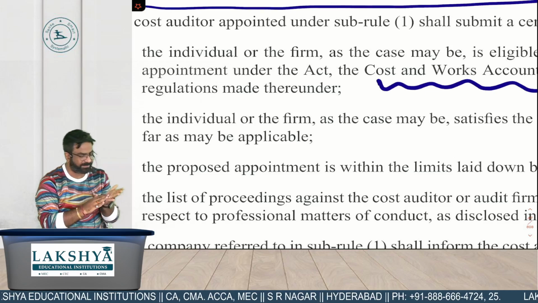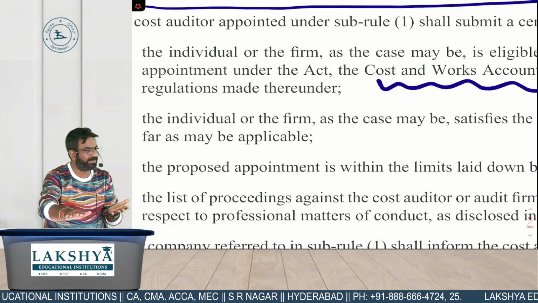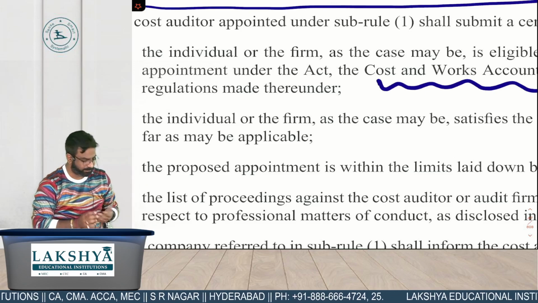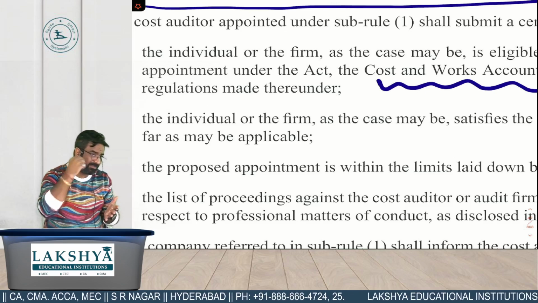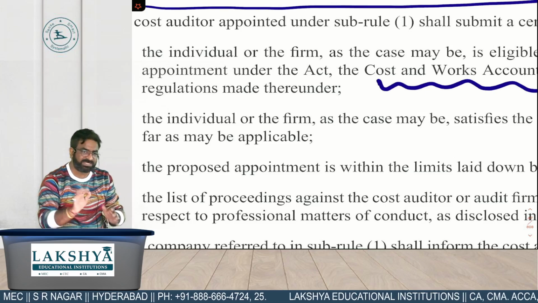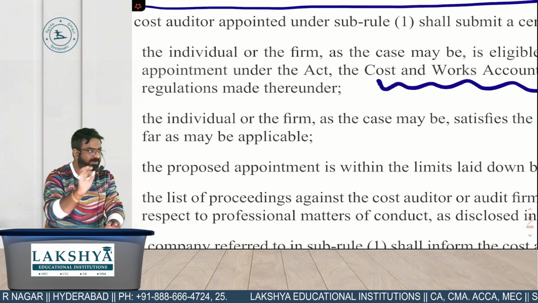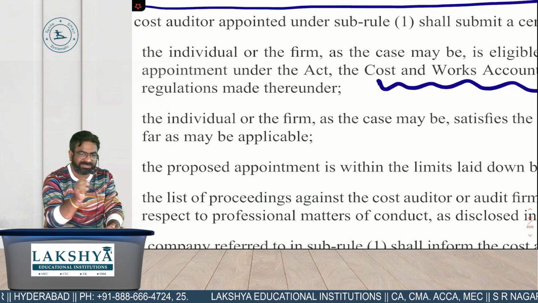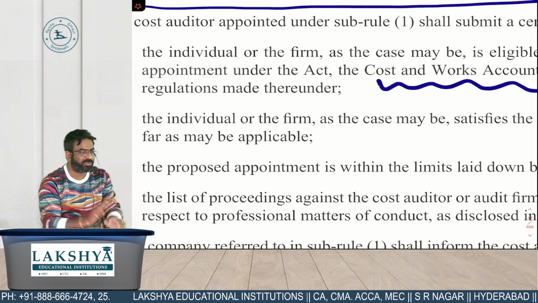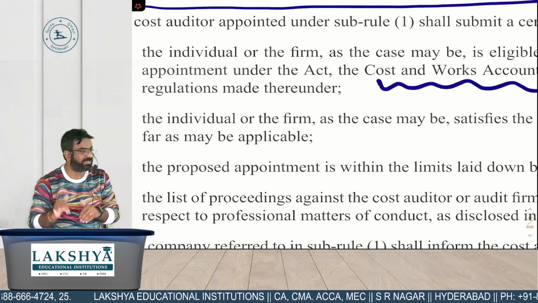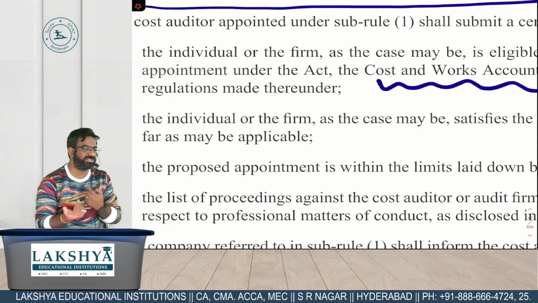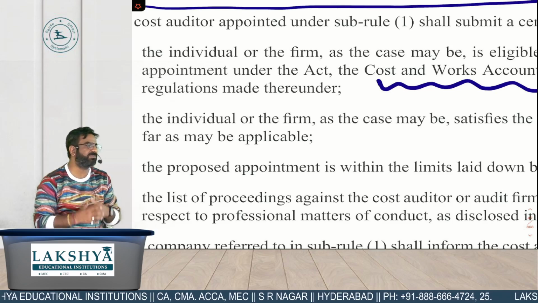अब सुनना ध्यान से. Suppose her husband is working as an MD in my company. Her husband is already working as an MD in my company. अब मेरे को ये बताओ, will she be independent or will she be biased? So in that case, she is disqualified. There are total 11 disqualifications like this. इसमें और कंपनी में फाइनेंशियल रिलेशनशिप के साथ साथ फैमिली रिलेशनशिप भी आ जाएगा.